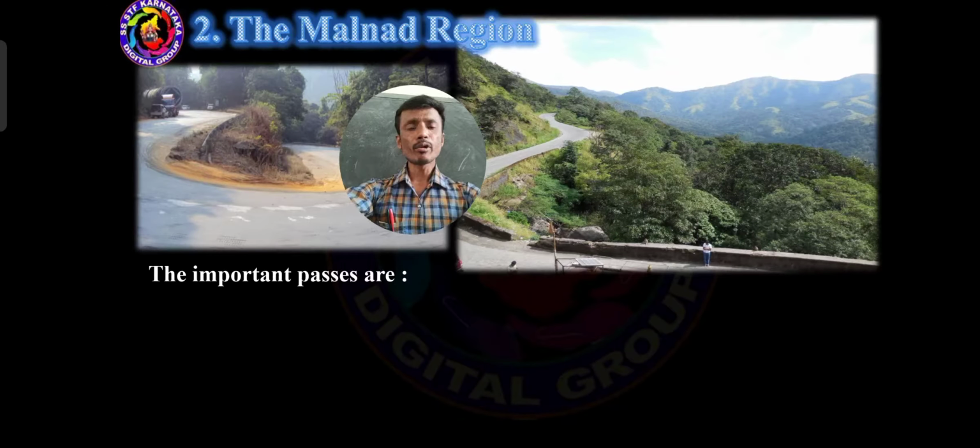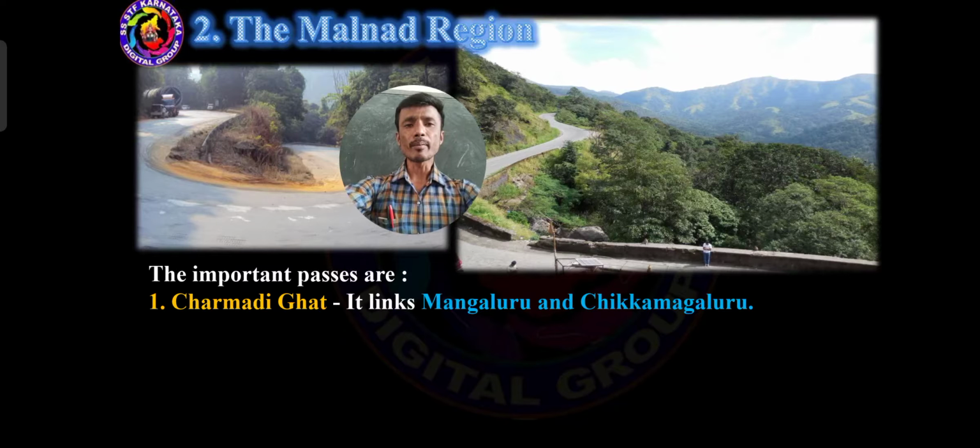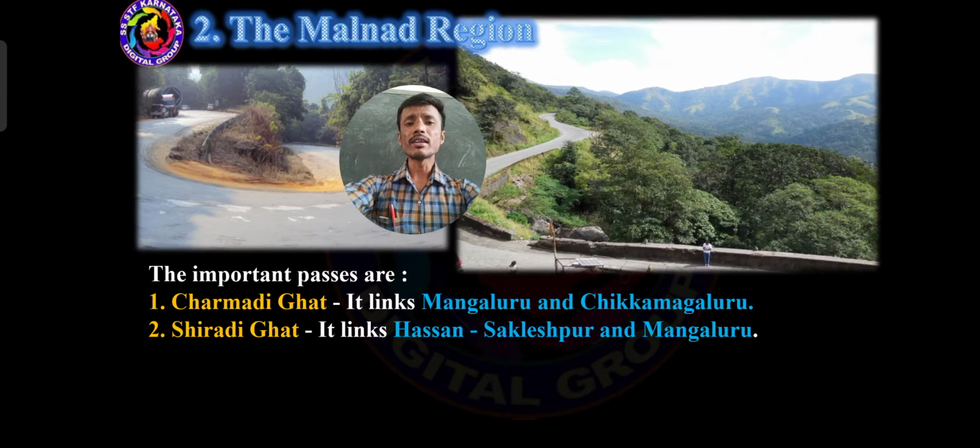And the important mountain passes are, first, Charmadi Ghat. It links Mangaluru and Chikmagaluru. Another one is Shirdi Ghat. It links Hassan, Sakaleshpur and Mangaluru.